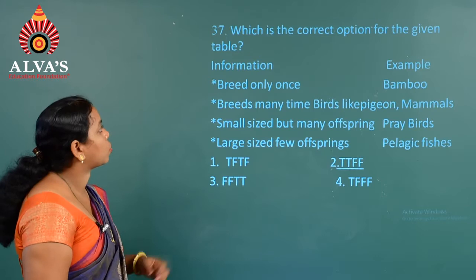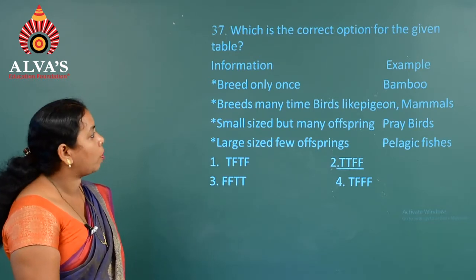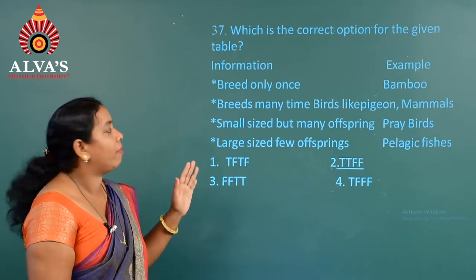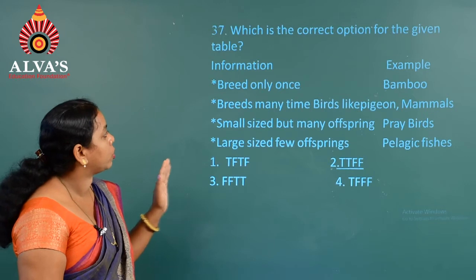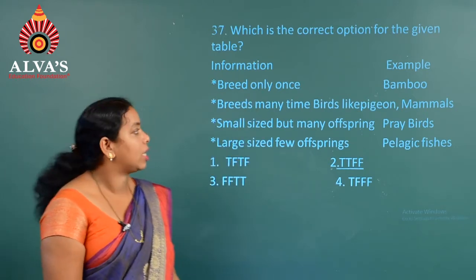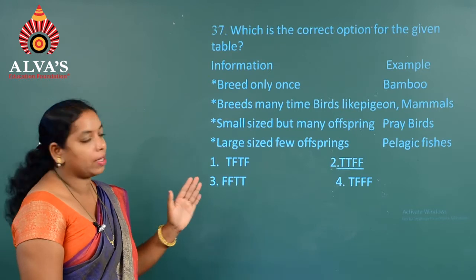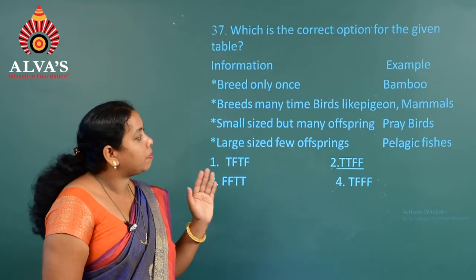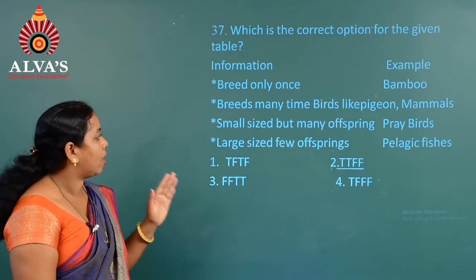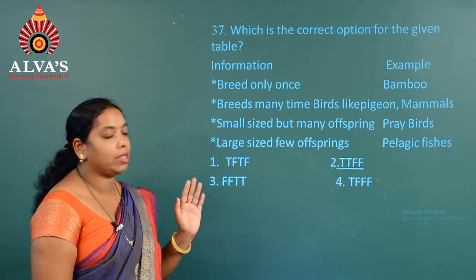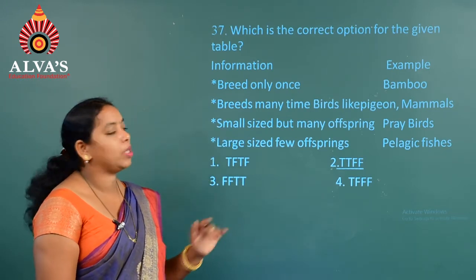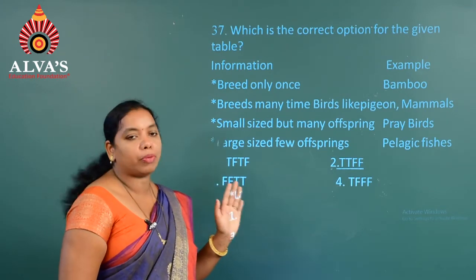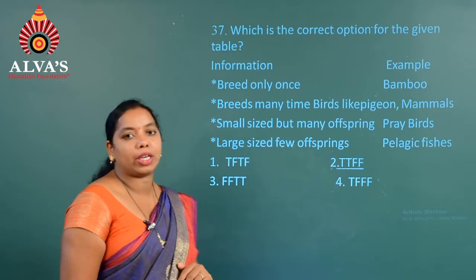Going to the next question, which is the correct option for the given table? There are two columns: the first gives the information, and the second gives the examples. The first one, breed only once, example is bamboo. The second, breeds many times, is birds like pigeon or mammals. The next, small sized but many offspring produced, example is prey birds. The fourth, large sized but produce few offspring, is pelagic fishes.